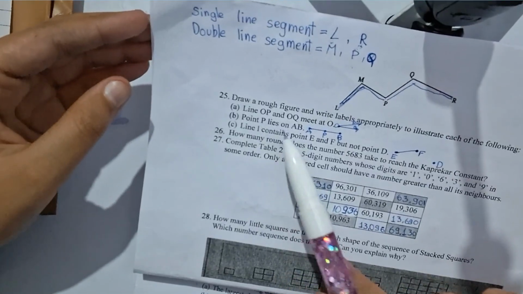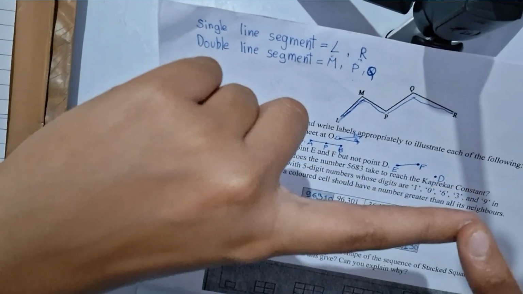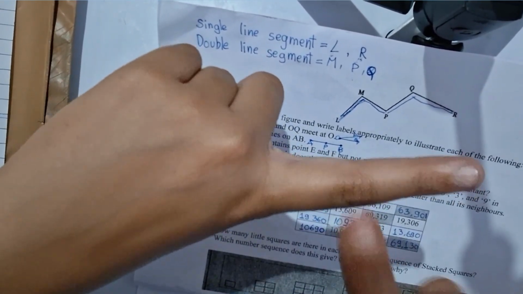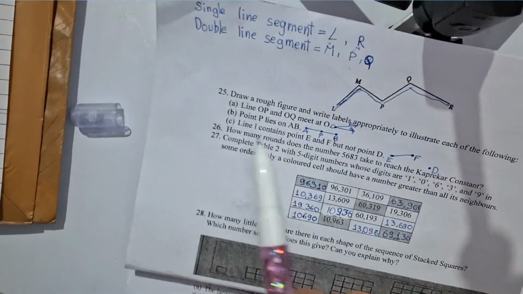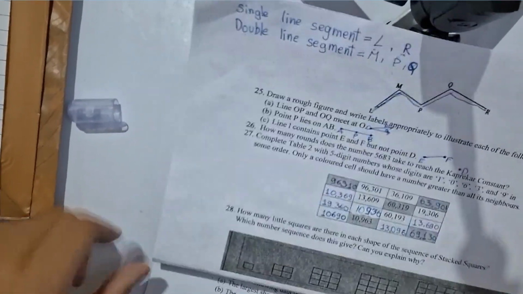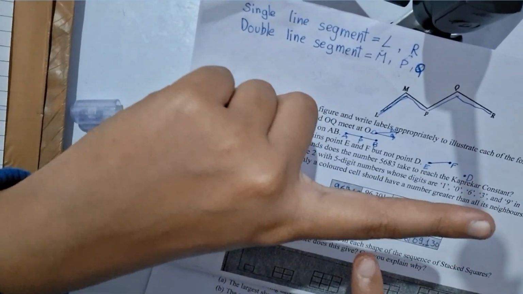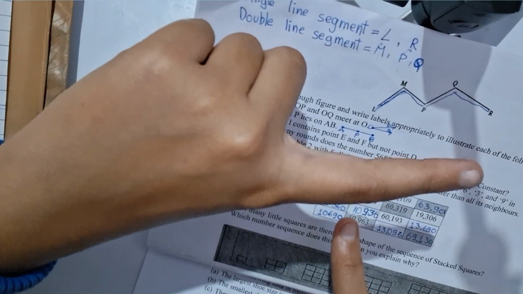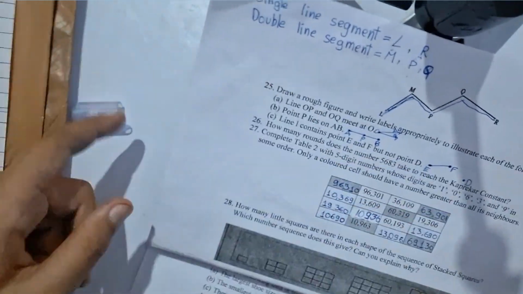Next is, point P lies on AB. So basically, if there is one line, this point is point A, this point is point B, and here in the middle would be point P. So point P lies between point A and B. Next is, line L contains points E and F, but not D. So there is a line which contains points E and F, but point D is over here. If here is point D, how can line L contain point D? Fine, so you just have to draw a figure like that: a line and point D away from it.